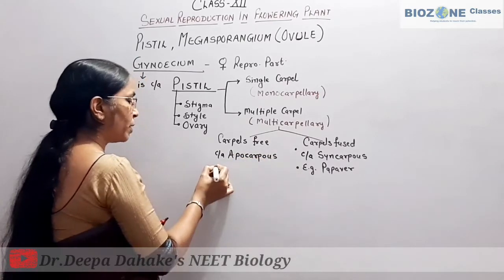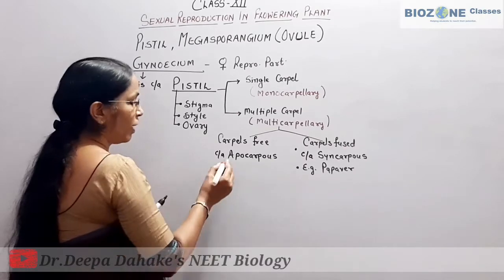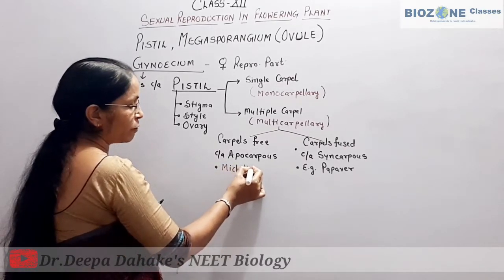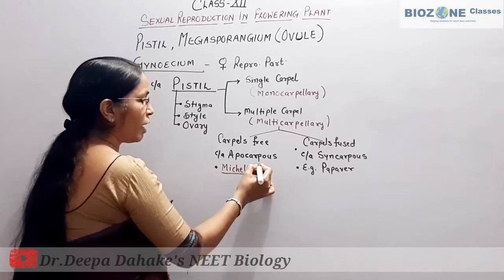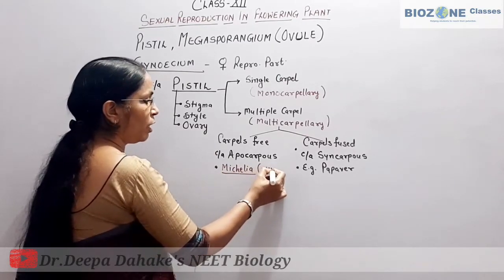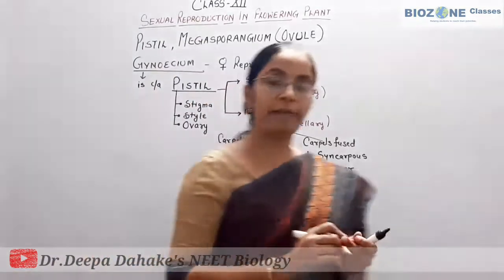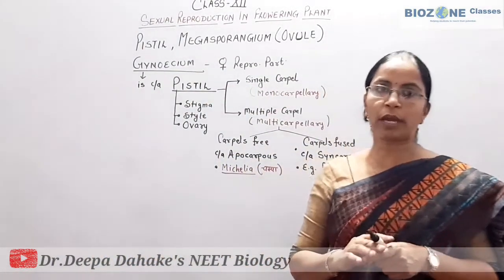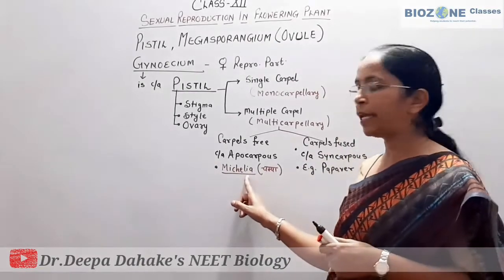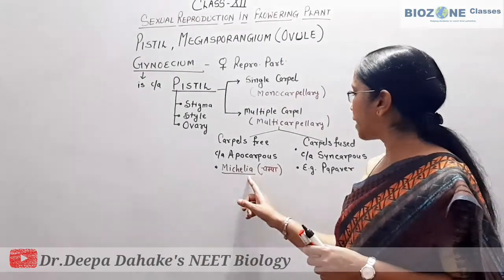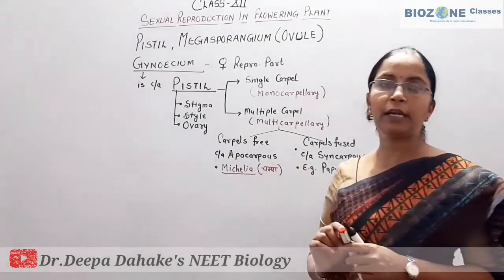For apocarpous in NCERT, one example is provided, that is Michelia. Michelia in Hindi is commonly called the flower of champa. So commonly we know the champa flowers. Okay. So this part you remember, Michelia, or the Hindi name champa. These examples are not provided in literature.